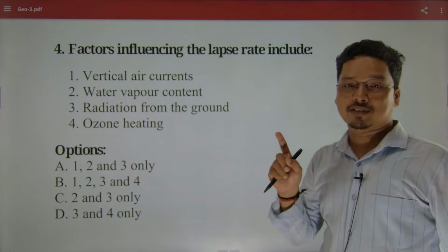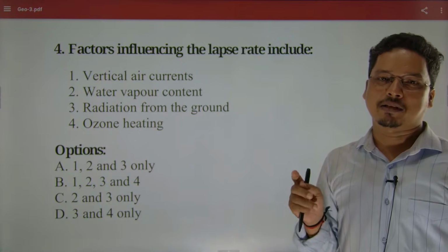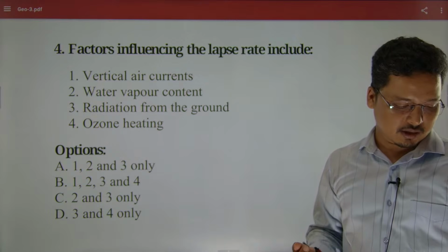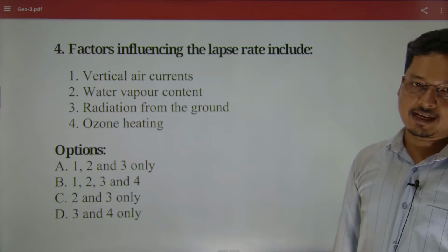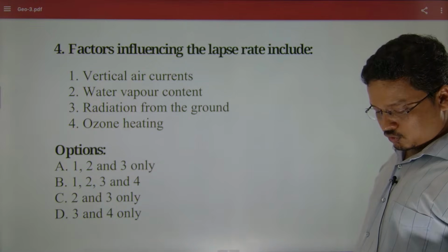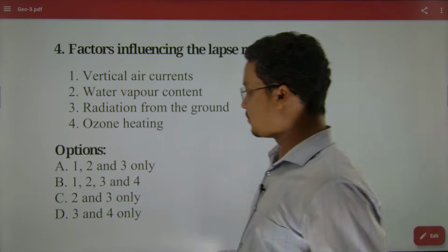But for normal lapse rate, the heating of the atmosphere largely depends on radiation, that is the radiation of earth, and that is why you have to stick and identify. Satru is saying A. Let's see what will be the answer.